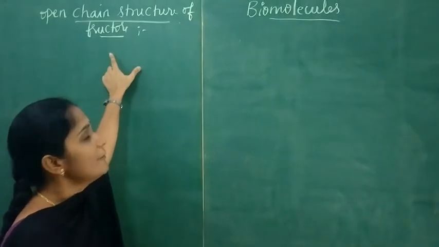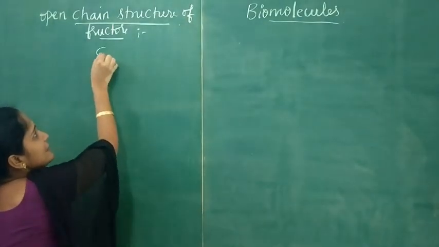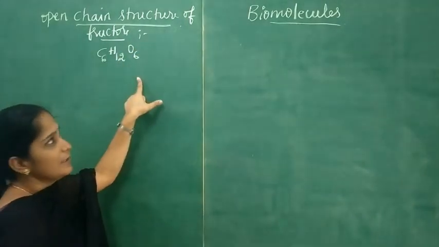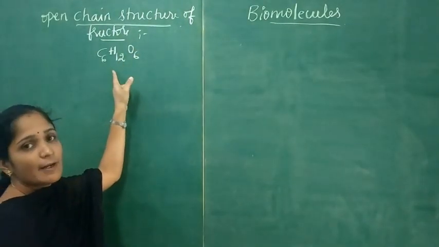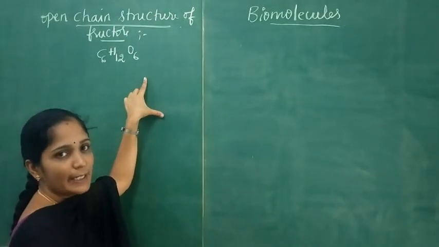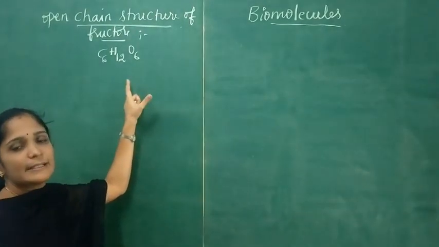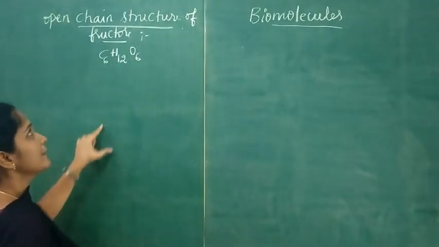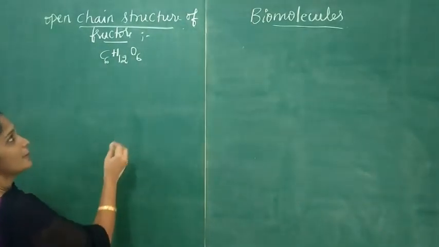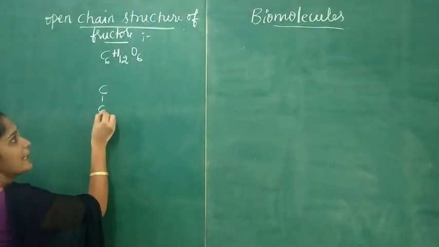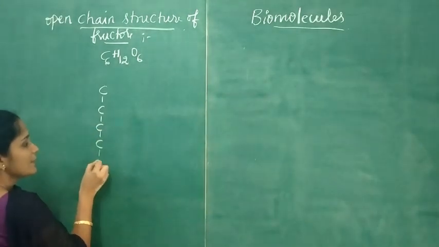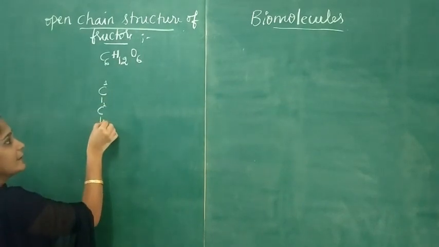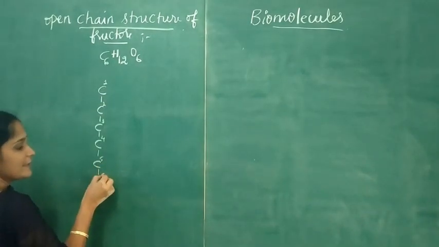The molecular formula for fructose is C6H12O6. On the basis of its reactions, it was found to contain a ketonic functional group at the second carbon atom, and also the 6 carbon atoms are linked in a straight chain as in the case of glucose. Now writing the open chain structure of fructose. First write 6 carbon atoms which are linked in a straight chain. So this is the first carbon, second, third, this is the fourth one, this is the fifth one, this is the sixth carbon.